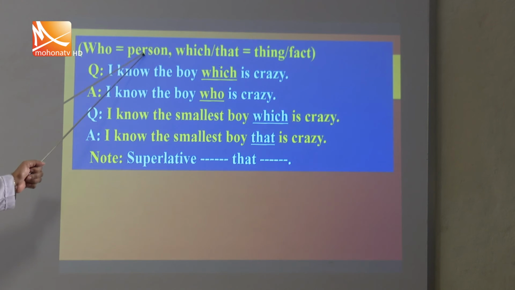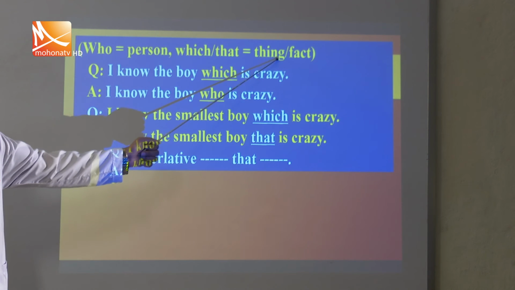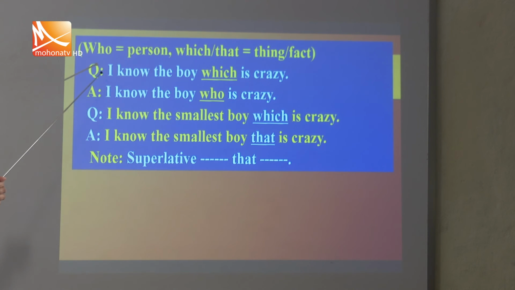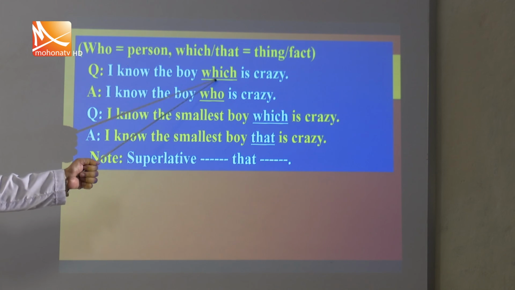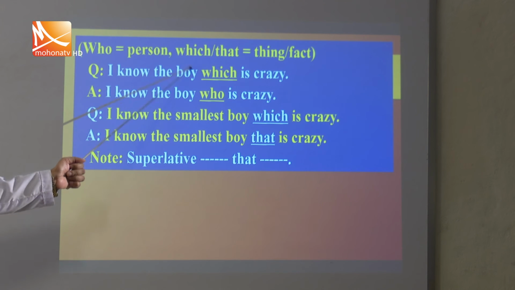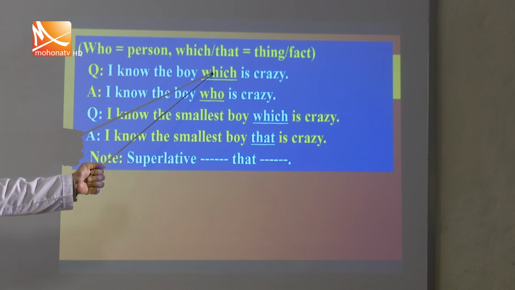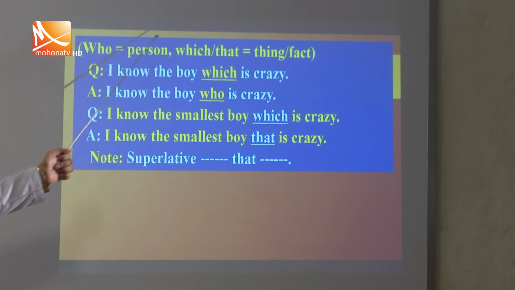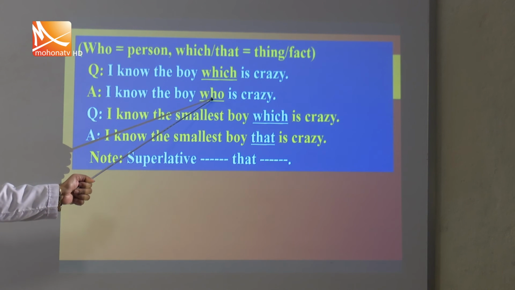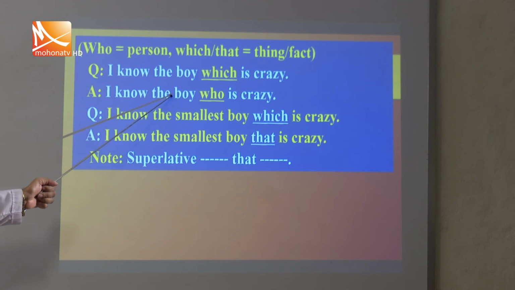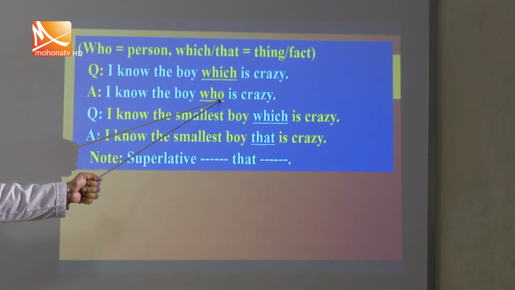You know, who means person, which or that means things or fact. Question: I know the boy which is crazy. So, which means here the boy, you know. The boy is a person, so which will be omitted here, and according to the rules we have to write here who, because instead of any person we can use the relative pronoun who. So, I know the boy who is crazy.